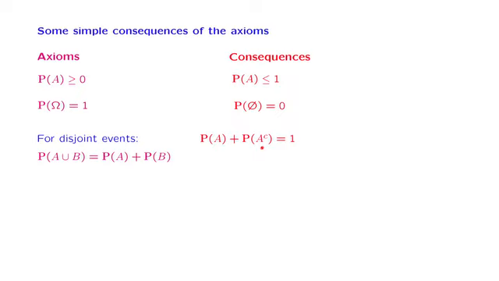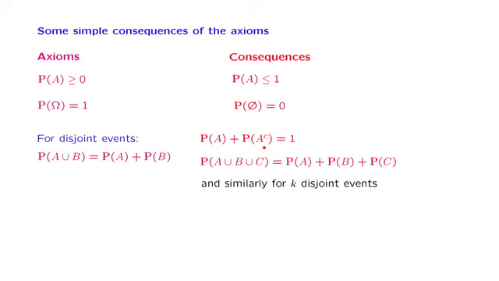Finally, we can generalize the additivity axiom, which was originally given for the case of two disjoint events, to the case where we're dealing with the union of several disjoint events. By disjoint, here we mean that the intersection of any two of these events is the empty set. We will prove this for the case of three events, and then the argument generalizes for the case where we're taking the union of k disjoint events, where k is any finite number.